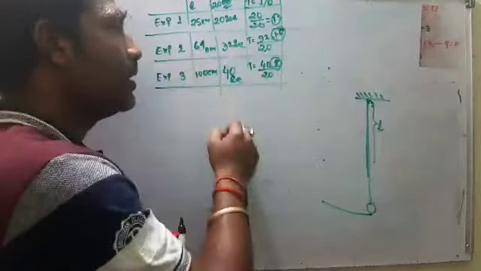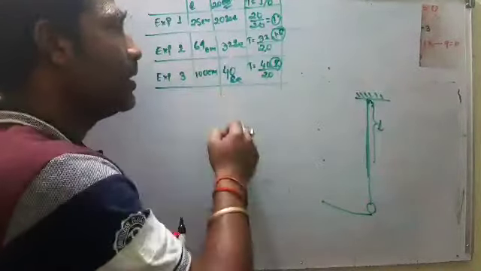One more thing we observe. We just check this 25 centimeter and 100 centimeter. How many times? 4 times. 25 into 4 is 100. So the length increases 4 times.